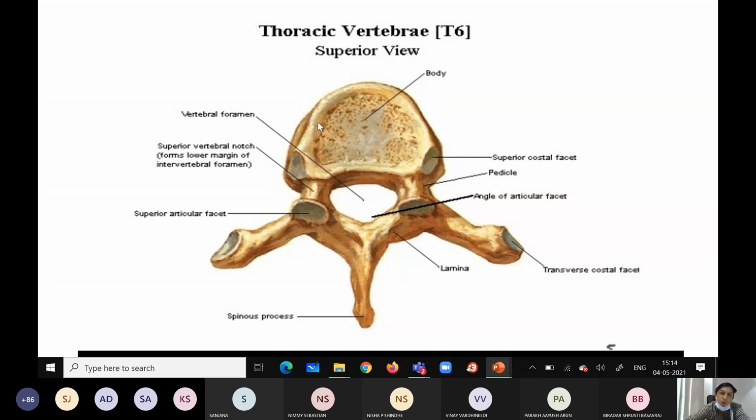This is the body, the anterior part. This one is the vertebral foramina. So this is a brief reminder about the thoracic vertebra. During the viva, the examiner will ask you to pick up a vertebra. You have to name it, identify the vertebra with proper parts and identification points, and say what the differences are between the two vertebrae. In the last slide, I will show the differences.